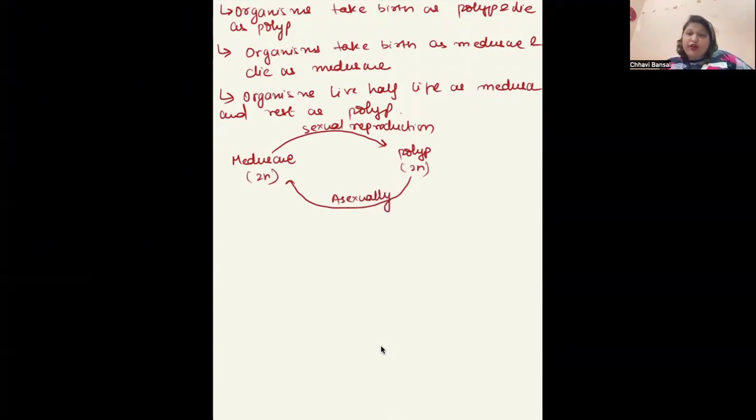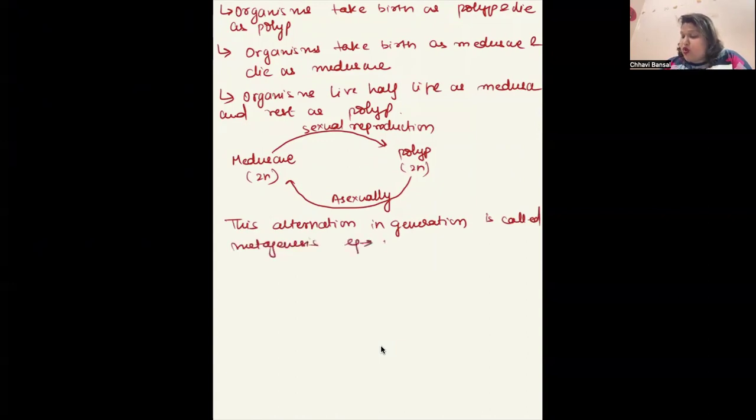So this type of alternation in generation, where medusa can form polyp and polyp can form medusa, is called metagenesis.